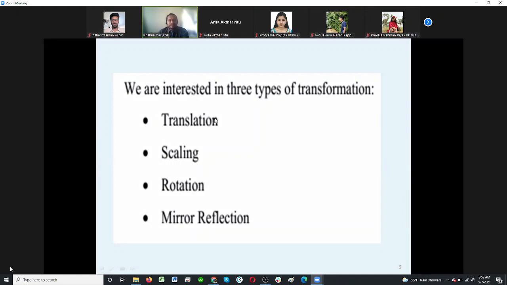Already you see translation in English to Bangla, Bangla to English. What actually happens? The meaning does not change. That means the changes of the form, the object will be in the space from one position to another position, but it will not change in its size or its rotation. It will not be changed in simple translation, while in scaling the object will be changed especially in the size.